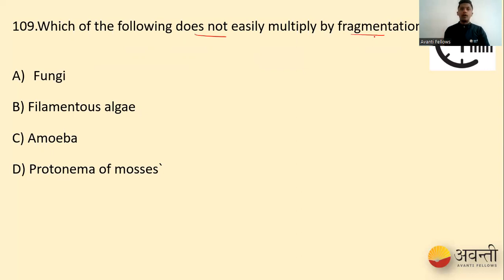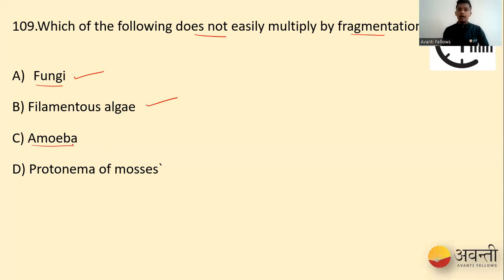So when we see the following option, the fungi, for example your mushrooms, when the fragments of the mushrooms are sown, they have the capacity to give birth to new fungi. That means fungi is able to reproduce through fragmentation. Whereas in filamentous algae, when the filament is cut into small fragments, each fragment can grow into a new filament. Even this is possible. Algae can also reproduce by fragmentation.